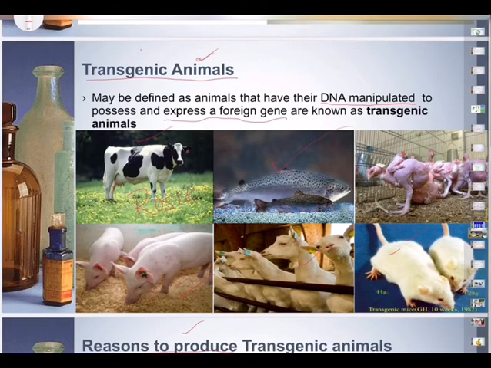These are interleukin 2, growth hormone, tissue plasminogen activator, alpha 1 antitrypsin, etc. So these are the various reasons that we take rabbits as our experimental models. So the first transgenic animal was a mouse, which contained the gene for growth hormone. This enlarged mouse was known as super mouse.